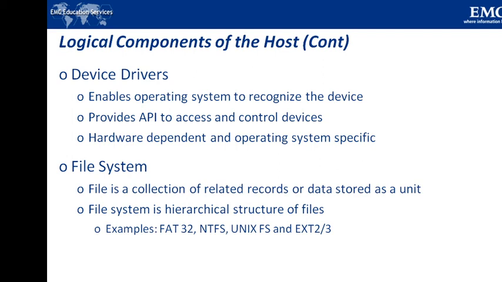Some of the common examples of file systems are FAT32, that is File Allocation Table, for Microsoft Windows; the NT file system, called NTFS, again for Microsoft Windows; next we have the Unix file system, UFS, for the Unix operating system; and the extended file system, that is ext2 or ext3, for Linux systems.